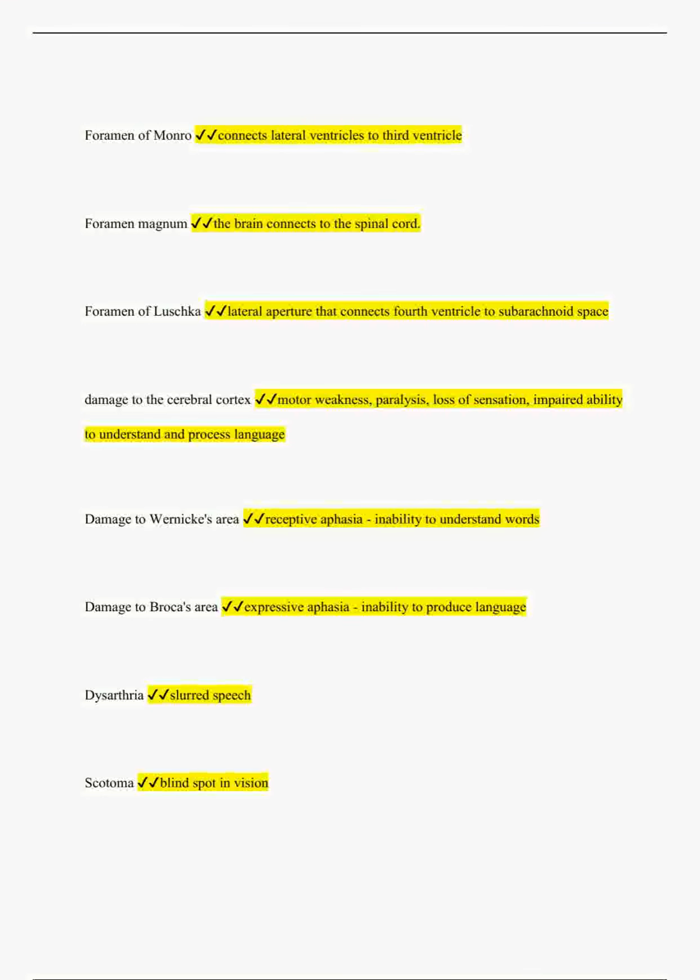Damage to the cerebral cortex: motor weakness, paralysis, loss of sensation, impaired ability to understand and process language. Damage to Wernicke's area: receptive aphasia, inability to understand words. Damage to Broca's area: expressive aphasia, inability to produce language. Dysarthria: slurred speech. Scotoma: blind spot in vision.